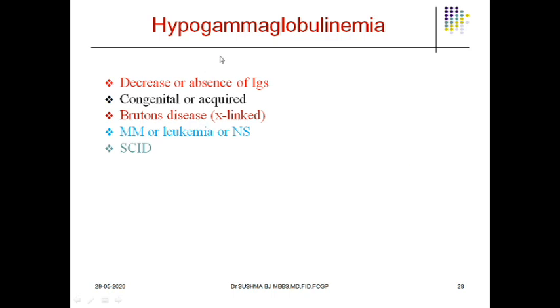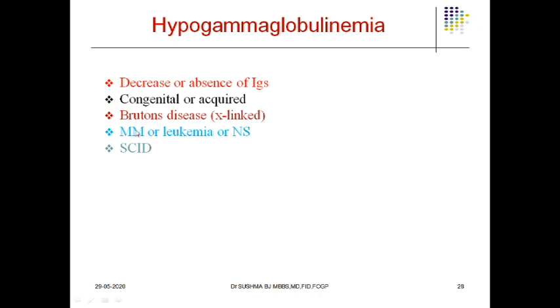Coming to the clinical aspects of this chapter, hypogammaglobulinemia. What do we mean by hypogammaglobulinemia? The name already indicates a decrease or absence of immunoglobulins. It can be congenital or acquired secondary to other diseases. The congenital one is called Bruton's disease, an X-linked disease wherein the patient lacks production of immunoglobulins. Once the patient lacks immunoglobulins, there is no one to protect against bacterial infection, and the patient is more prone to recurrent bacterial infections.